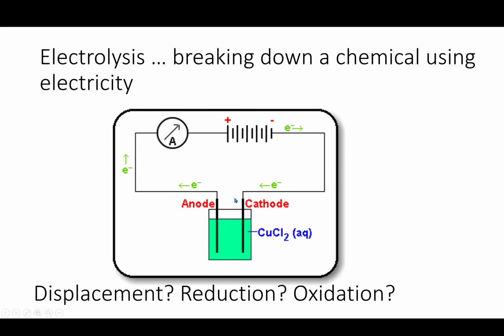So in that case, we've got at the cathode, copper gaining electrons, so it's being reduced. Reduction is gain, okay? And chlorine is being oxidized. Oxidation is loss. So it's negative, it loses its electrons, and it then forms chlorine gas.